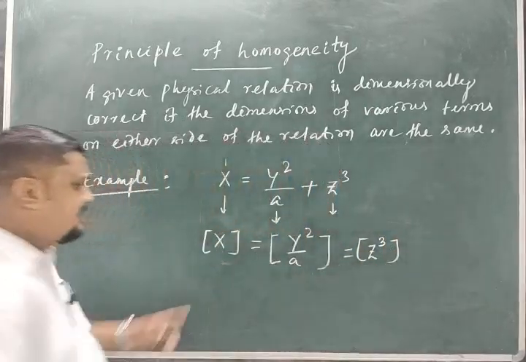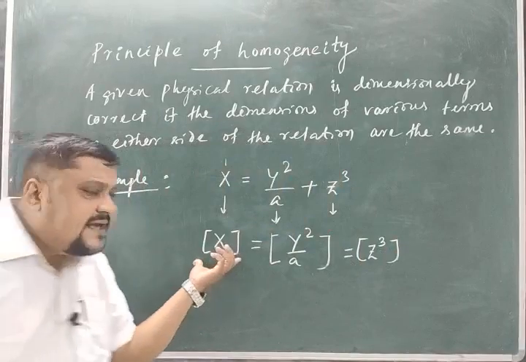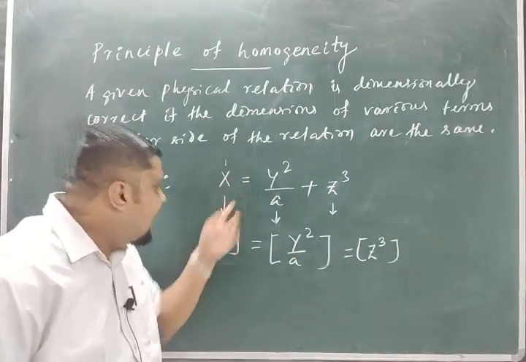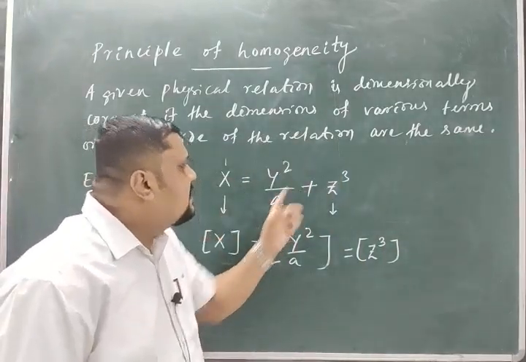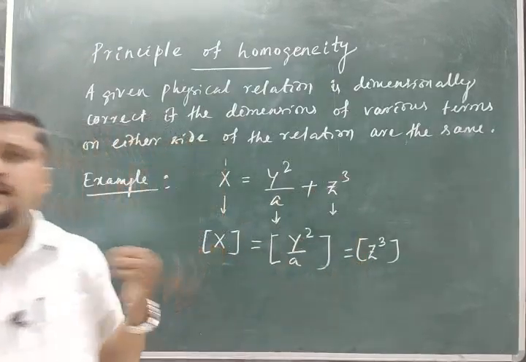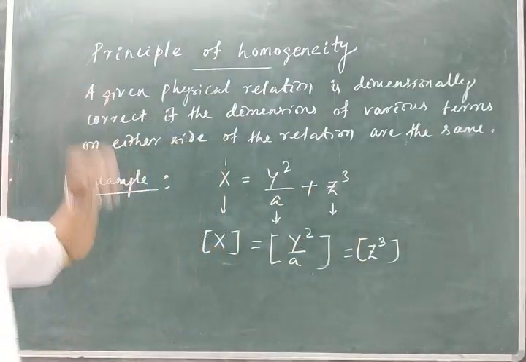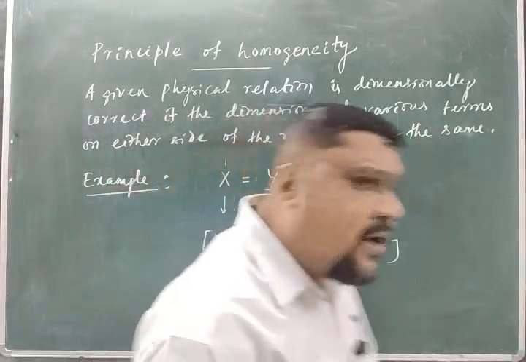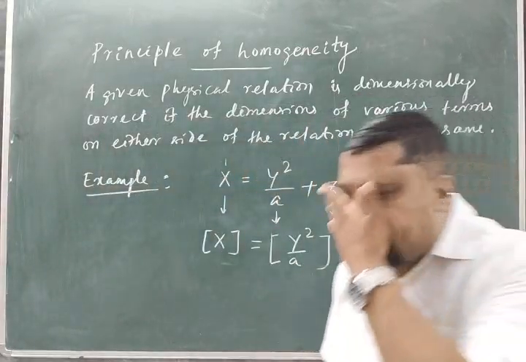The dimension, which I will write in square brackets, means the dimension of the term x, the dimension of this term, the dimension of this term, all should be the same. Then the relation is dimensionally correct.